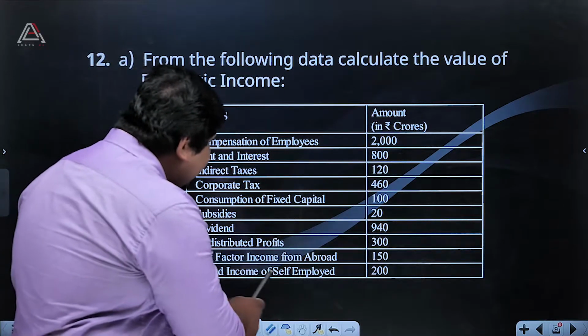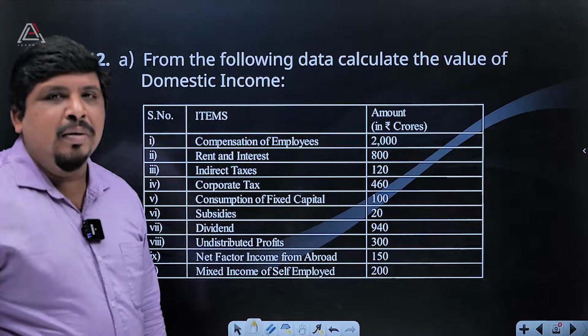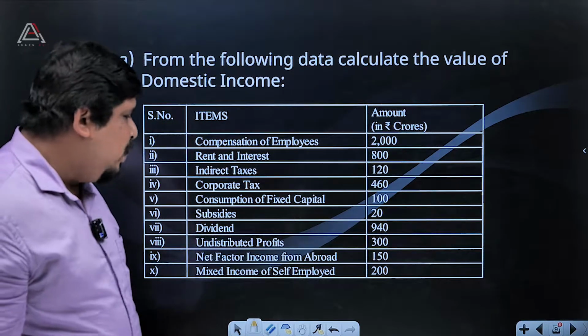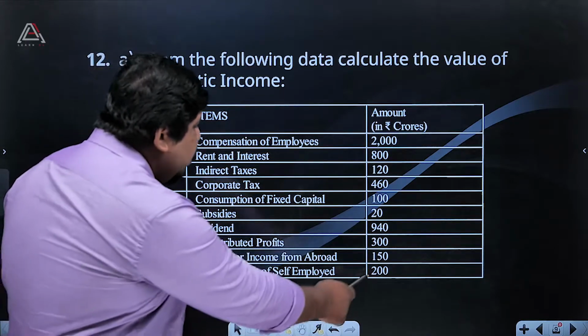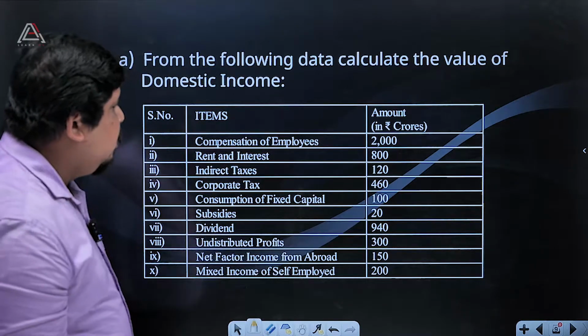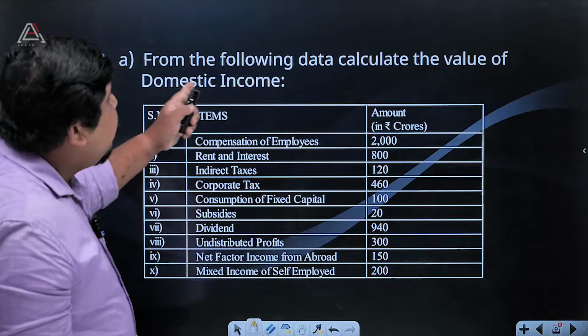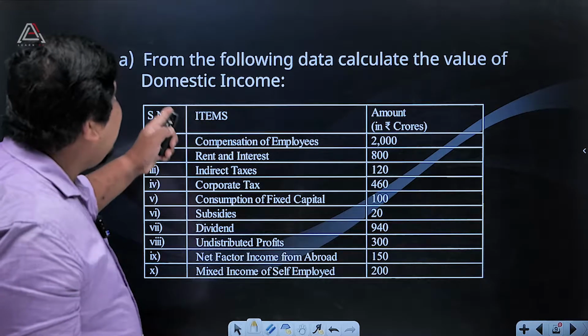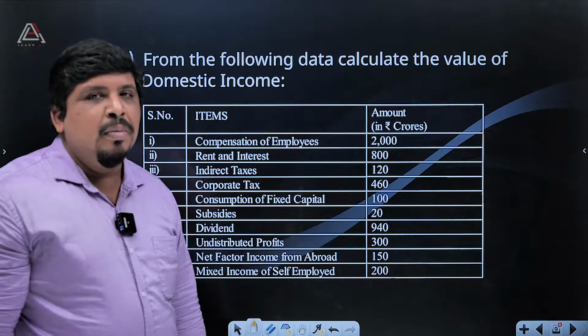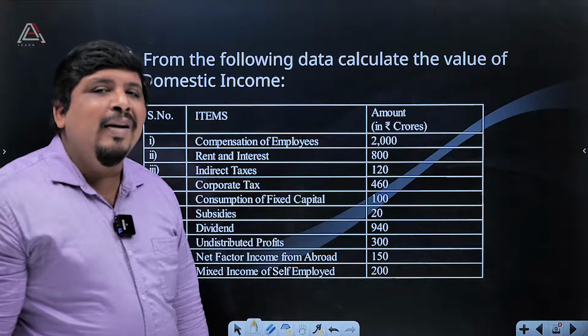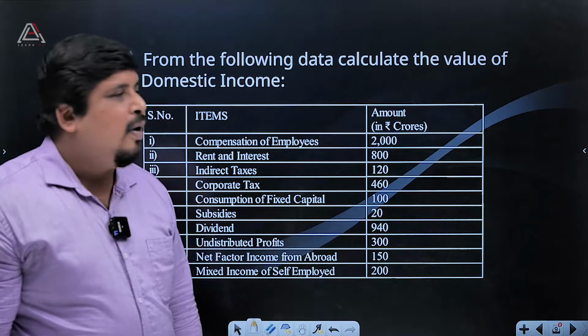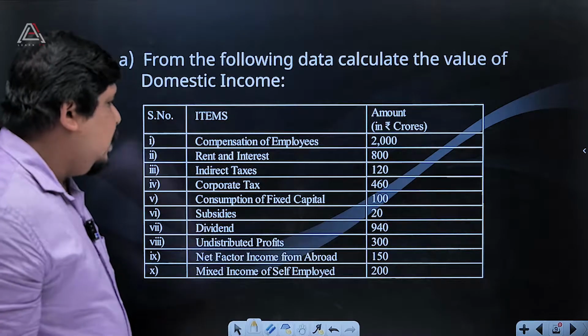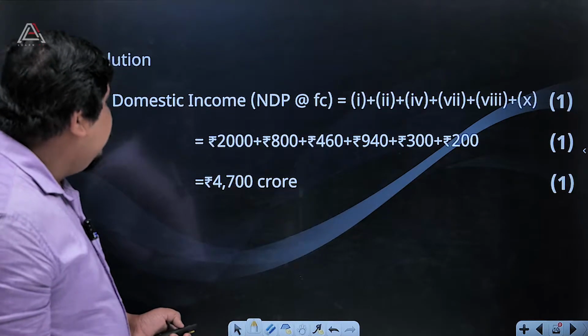Then mixed income of self-employed people is 200 crores. What is the question? From the following data, calculate the value of domestic income. Then we can go to the solution.